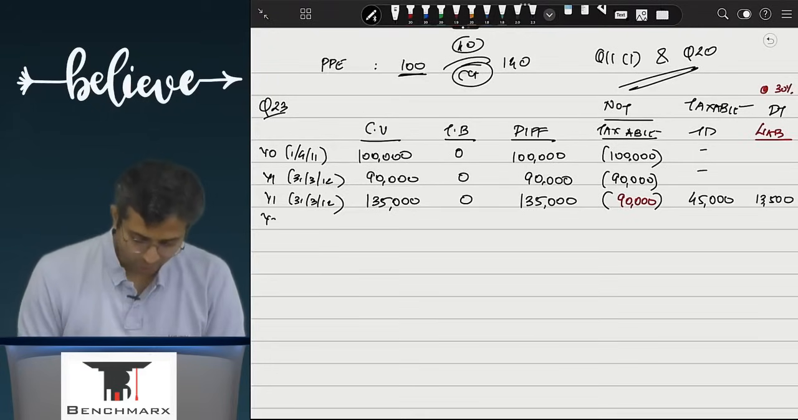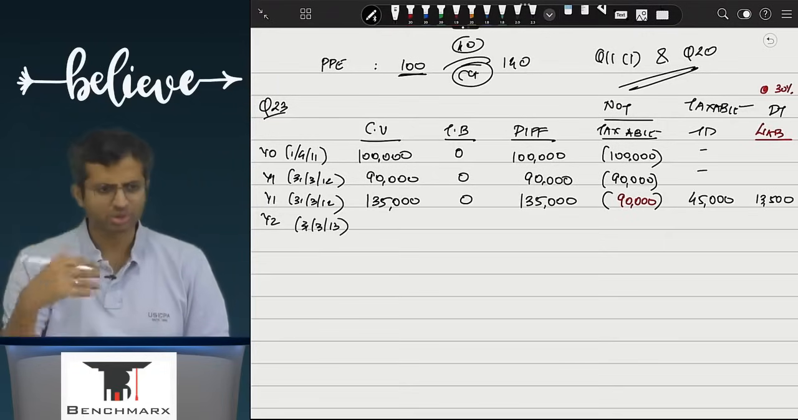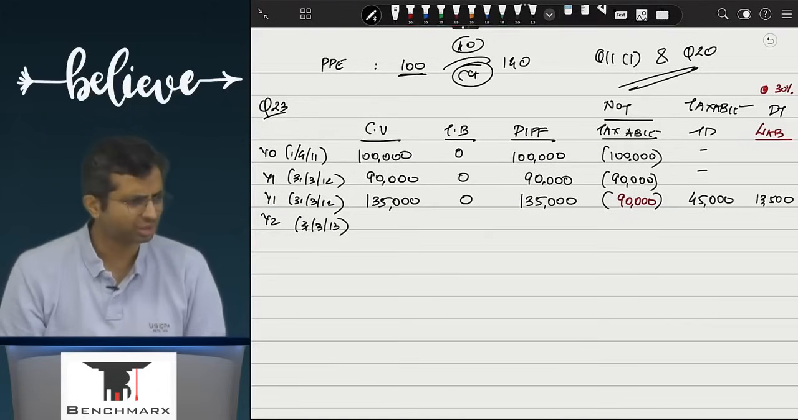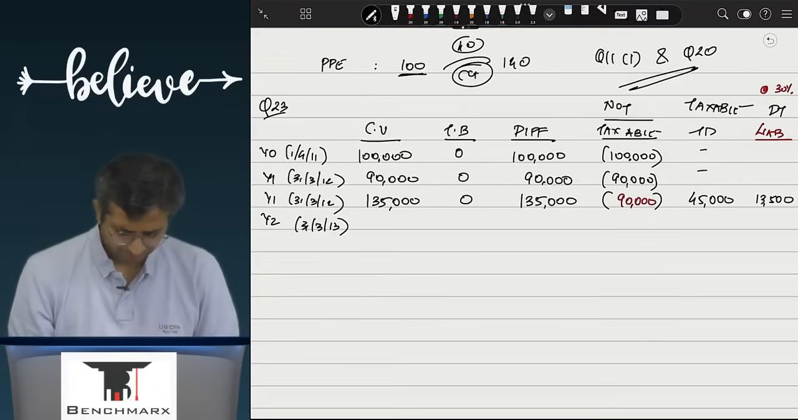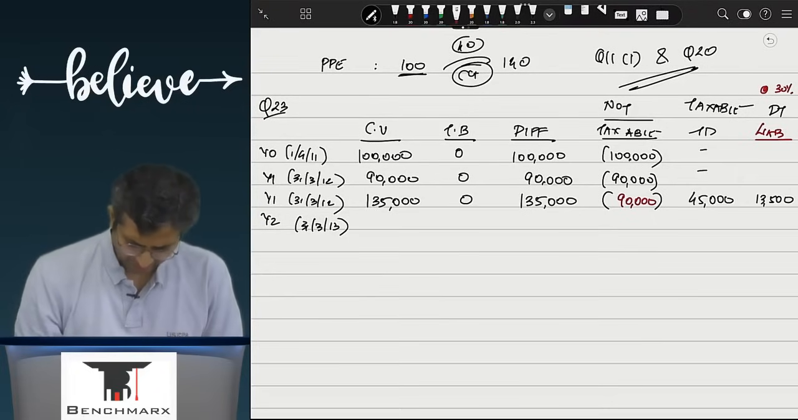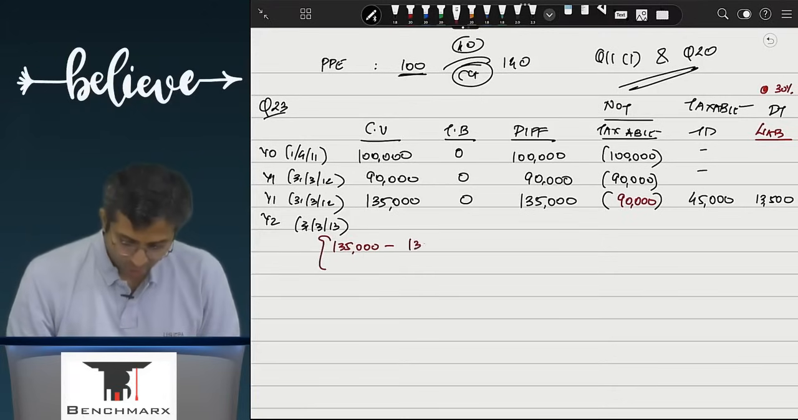Yes. Okay. When I go to year 2, this is, let us say, 31st March 13. In the books of accounts, will the depreciation still continue? At what amount will that be? If I want to calculate the carrying value, will it still be 10,000? Will this still be 10,000? If you think, it should be 15,000.